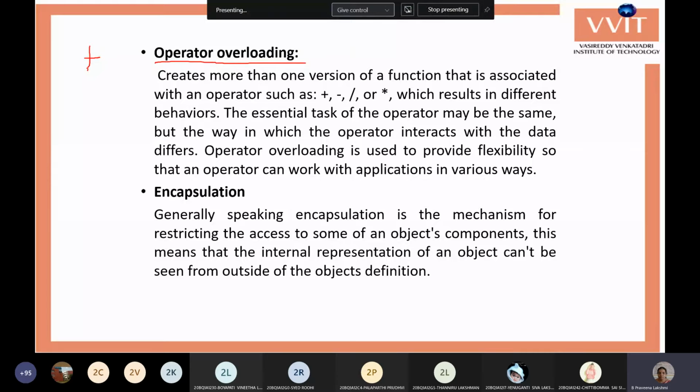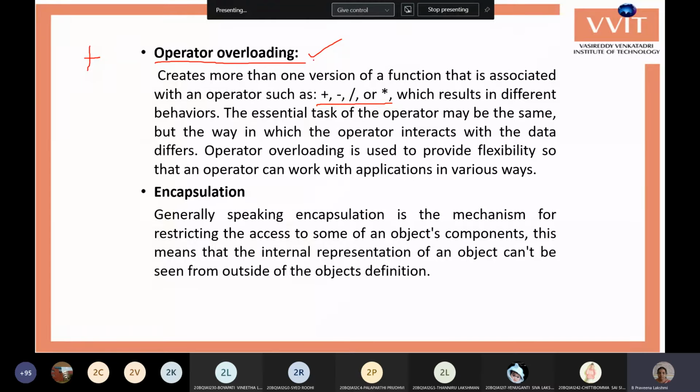We can define our own functionality for the operator by specifying the operator overloading, but we cannot change the objective of the operators. This is one of the features in object oriented programming, that is operator overloading.